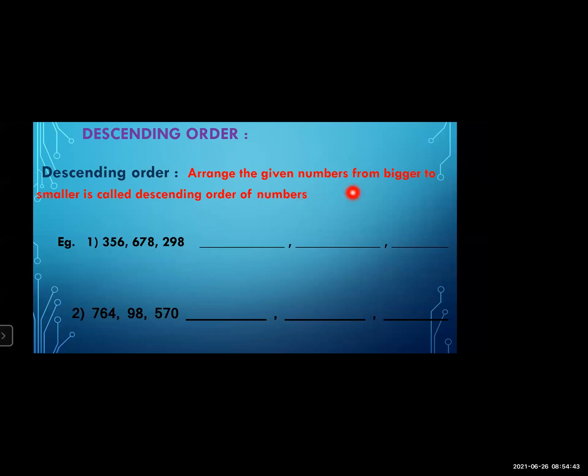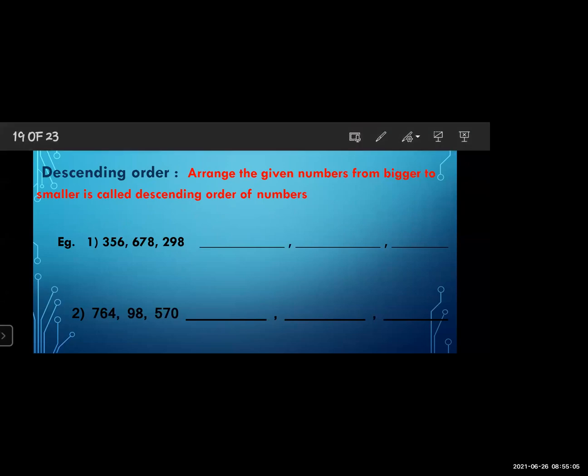Descending order means the given numbers we have to arrange from bigger to smaller. First of all, you have to write the biggest number, and at the last, the smallest number. Here three numbers are given, and you have to arrange them in descending order.